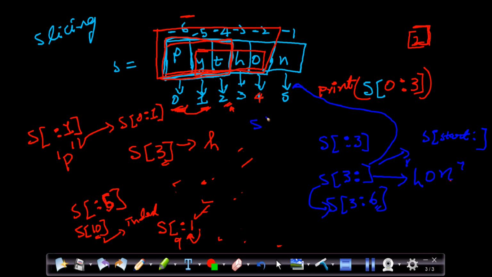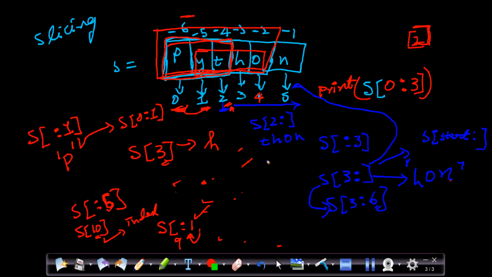Okay, you can also try guessing this one. What will it print? It will start from 2, right? It will start from 2 just because we have not given anything here, so it will look for the entire sequence. So what will it print? It will start from 2, so that's where T, H, O, N will be printed.